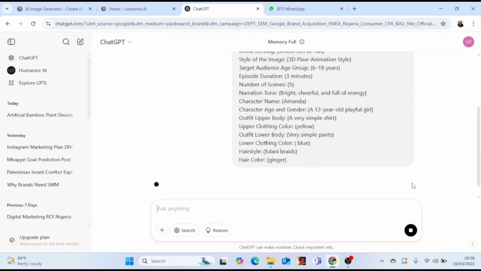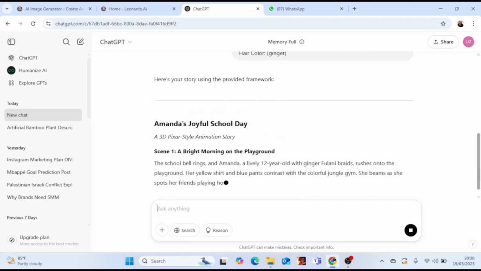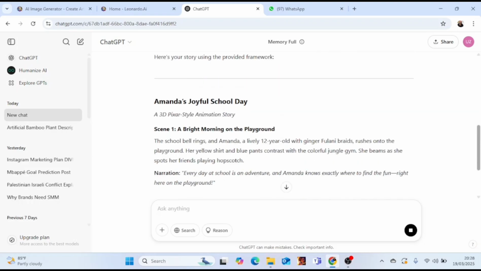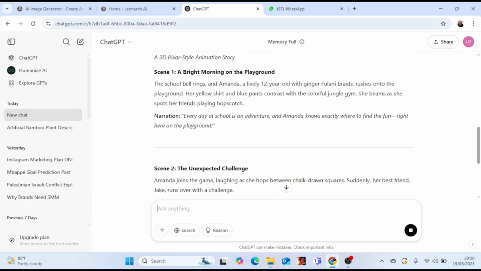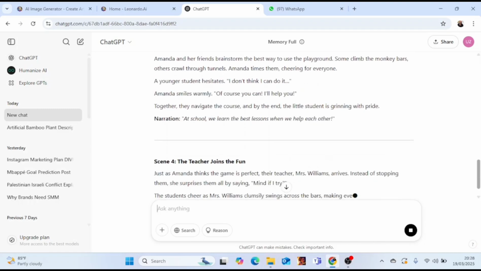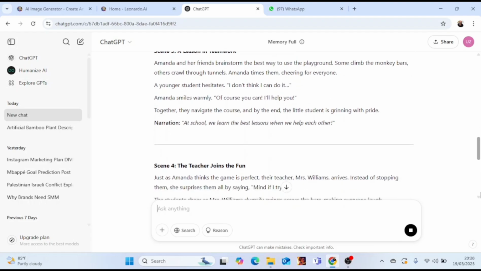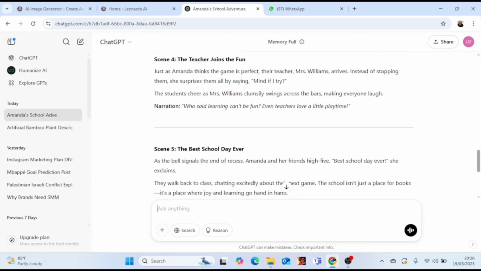So immediately I clicked that in, ChatGPT was already giving me details about my story, which is Amanda's Joyful School Day. It will cover a story of a girl in school and all the fun activities that she experienced that day. It has given me a good description of who Amanda is, the color of her hair, the color of her clothes.